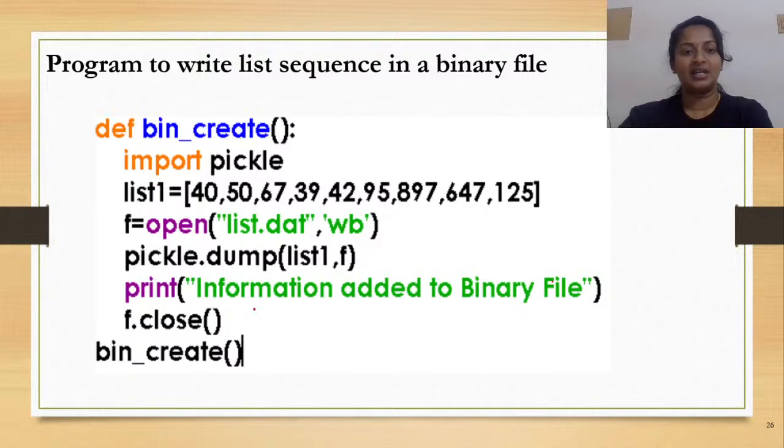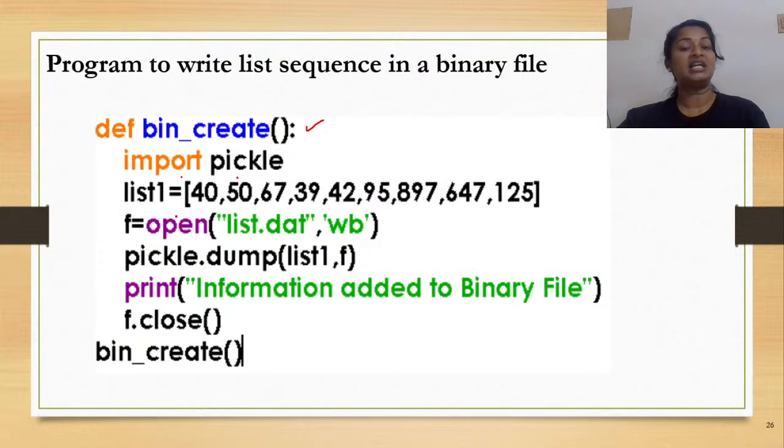The writing onto the file is written inside a user defined function, and see the name of the user defined function: bin_create. Now what is the primary thing that you need to do? You're going to work with the binary file, so definitely the pickle module has to be imported, right? So import pickle.